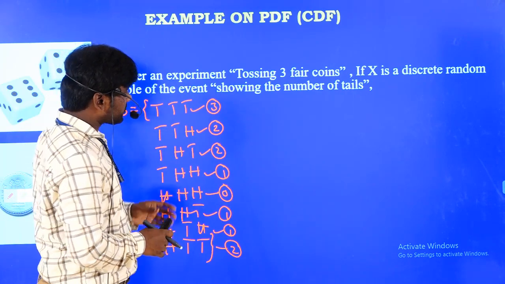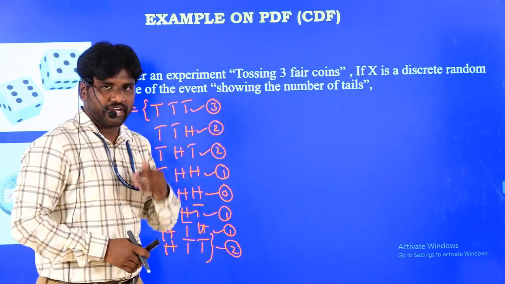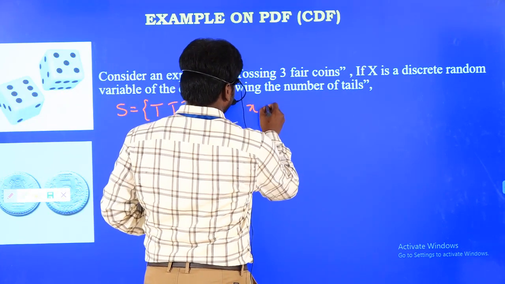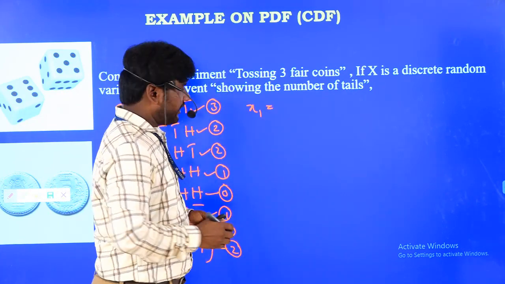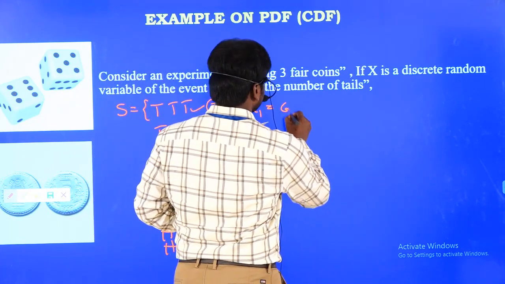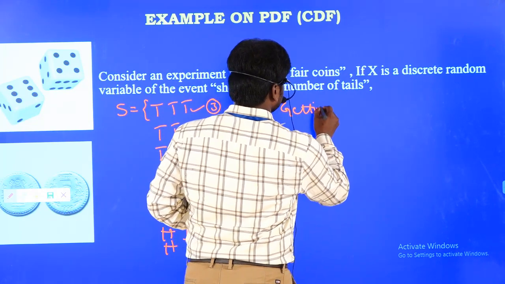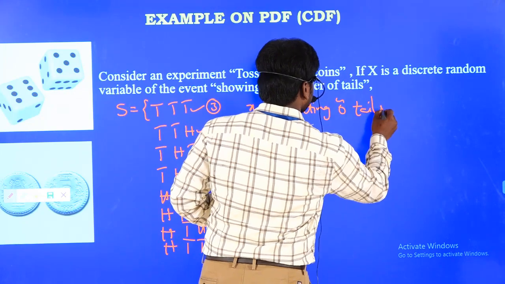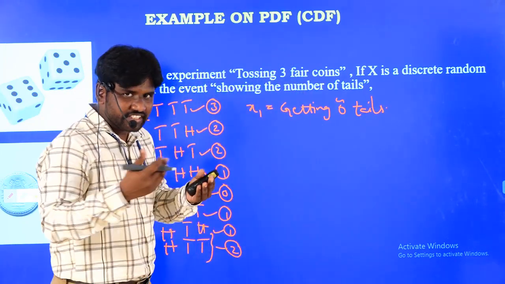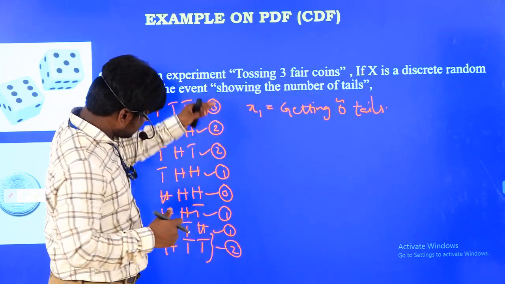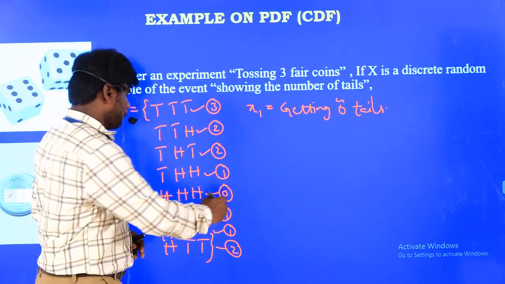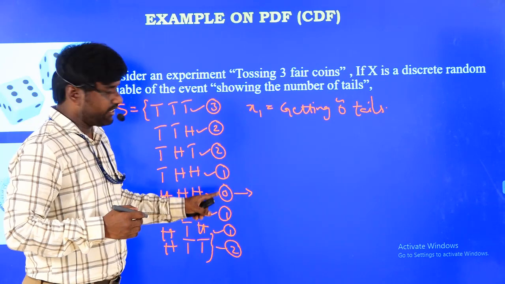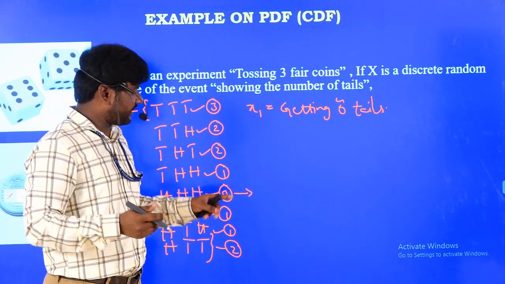So for that purpose, how I am going to define my real values is, suppose I am taking x1. So my x1 is telling that it is getting 0 tails. How many cases are there? Among 8 cases, only 1 case is existing like this: head, head, head, in that case only we are not getting any tail.